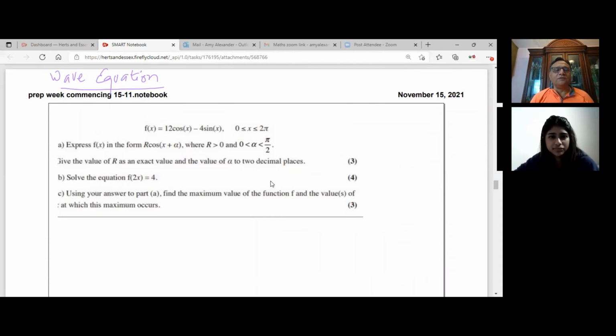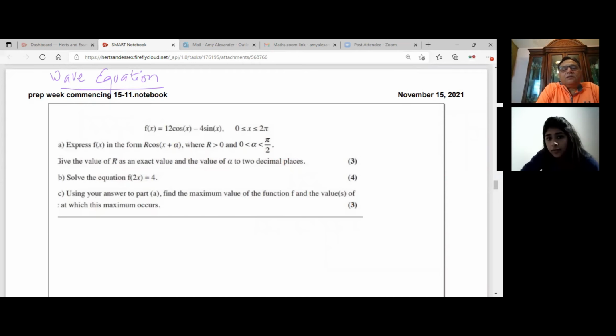So in R form. So what is the question? f of x equals 12 cos x minus 4 sin x, right? x is between 0 and 2 pi. Express f of x in the form r cos(x plus alpha), right? So any wave, any periodic wave can actually be modeled as a sinusoidal function. That's the whole idea.